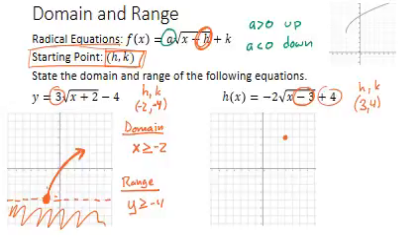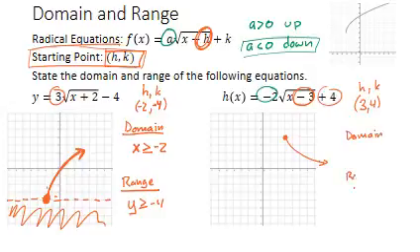Now the question is, again, does it go up and out from there or down and out from there? I look at my front value here, the a value, and I see that it's negative. Therefore, it opens down. So from here it goes down and to the right. So what then is the domain and the range of this function? Well, the domain is that x has to be greater than or equal to, looks like the boundary there is a 3.